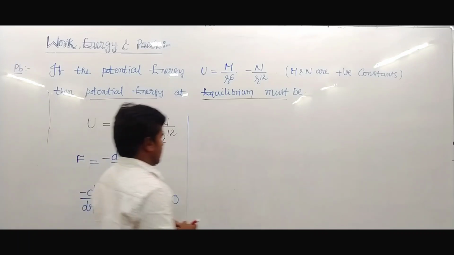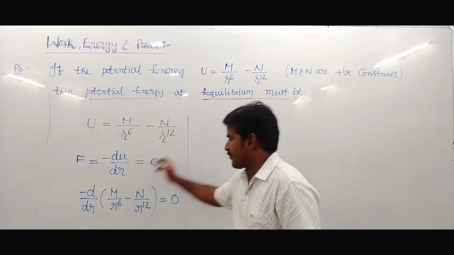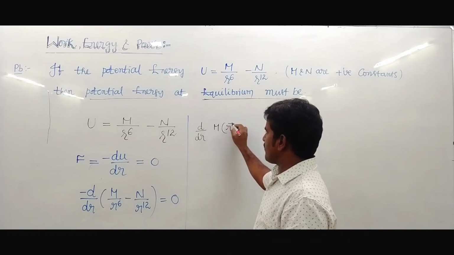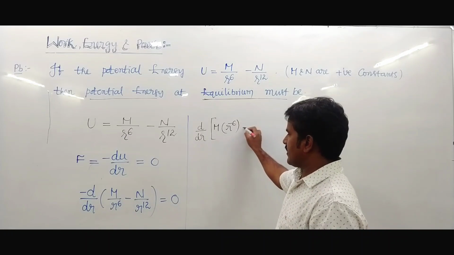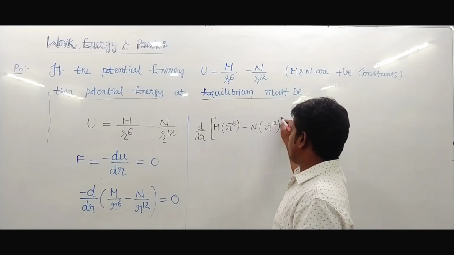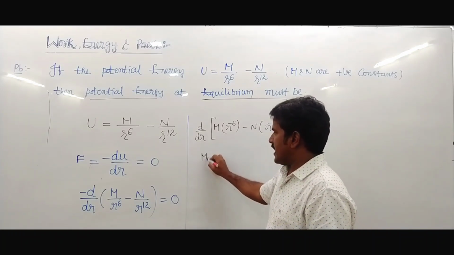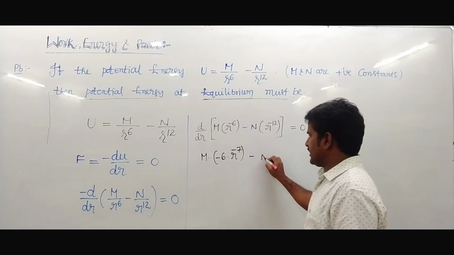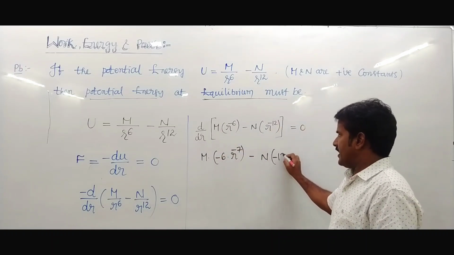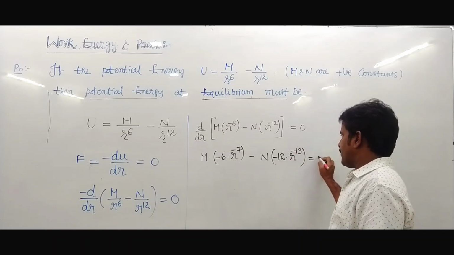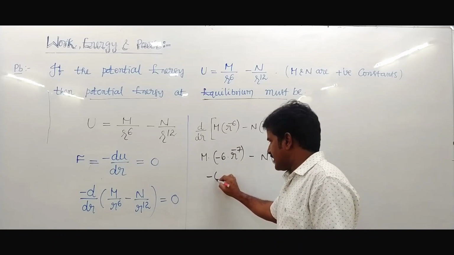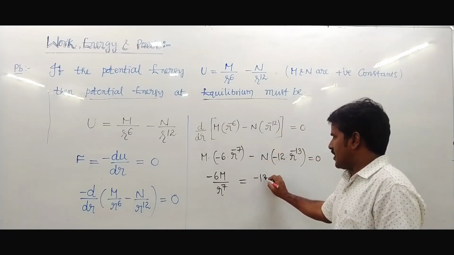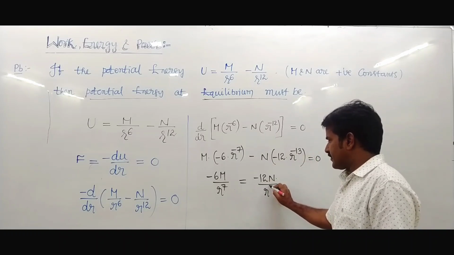After simplification, differentiation gives minus 6 m into r to the power minus 7, minus n into minus 12 r to the power minus 13, equals 0. So minus 6m upon r⁷ equals minus 12n upon r¹³.